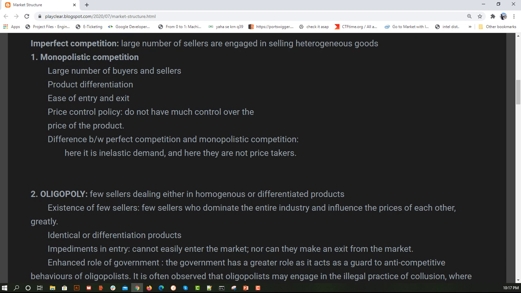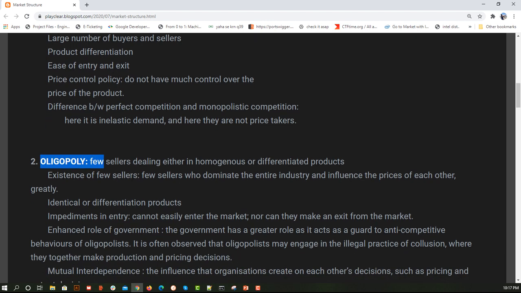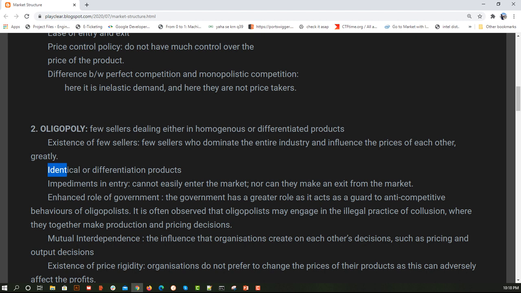In oligopoly we have taken the example of Google and Microsoft Windows, the operating systems. They can produce identical or different products. Impediments in entry means the ease of entry will be difficult. Here there is an enhanced role of government. So here we can see the role of government, then you will understand what the role of government was in perfect competition.